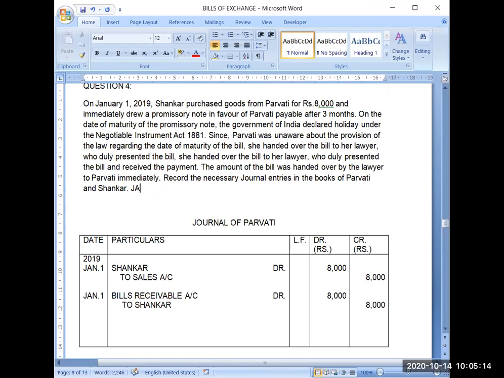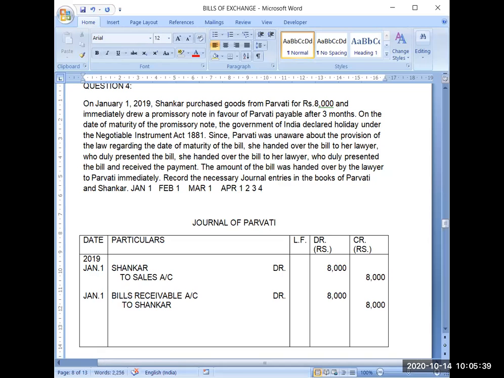January 1. Then the first month will be Feb 1. Then the next month will be March 1. Then the next month will be April 1. Then I will count the 3 days: April 2, April 3, April 4. So April 4 will be the due date of this bill.